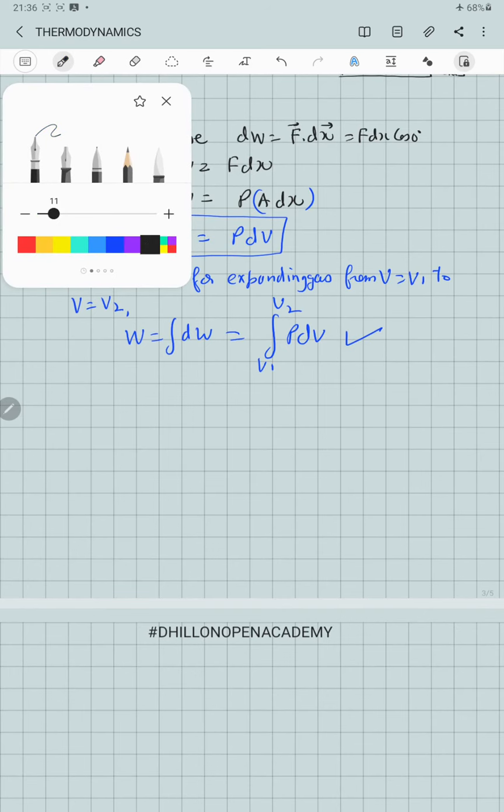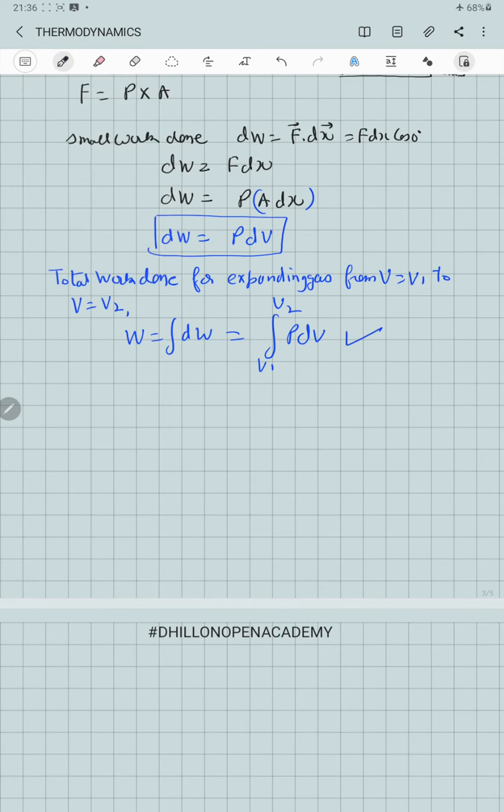If the gas undergoes a small increase in its volume such that the small increase in the volume does not change the pressure of the gas, in that case, if the pressure of the gas is constant, then W will be equal to P, which can be taken outside the sign of integration.